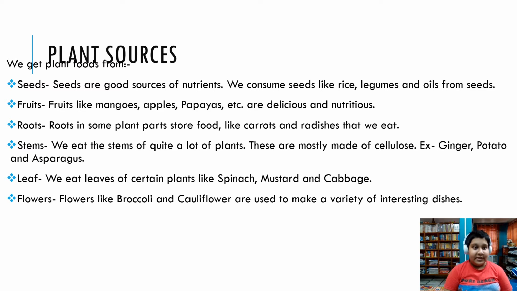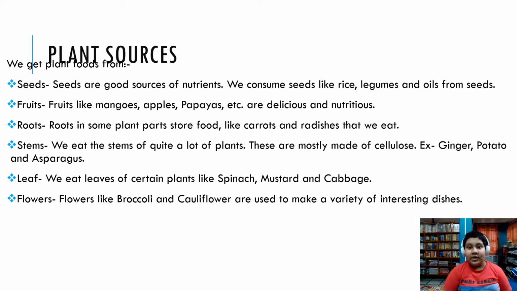Seeds, as we know, are the reproductive parts of the plant. From seeds, a lot of mini plants grow. As they contain the nutrients required for the growth of the plants, they are good sources. For example, rice, legumes, and oils. For example, sunflower seeds give us sunflower oil.